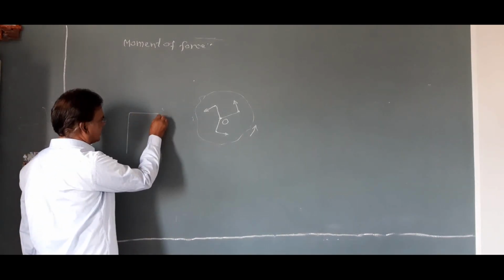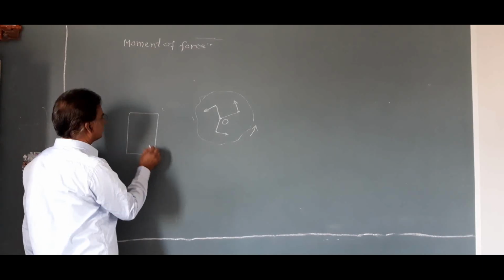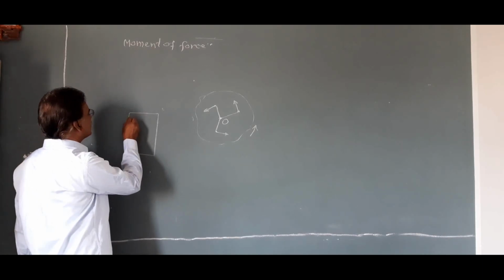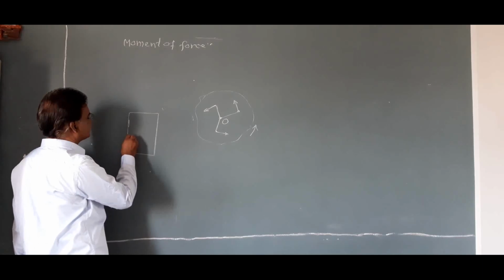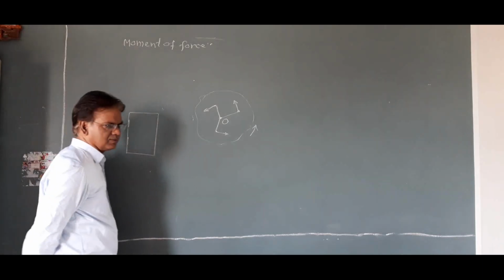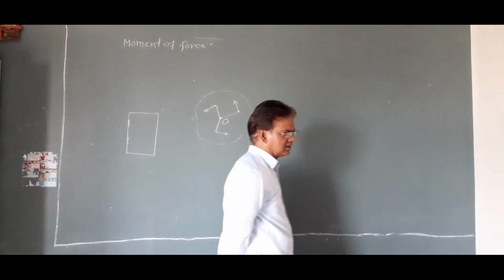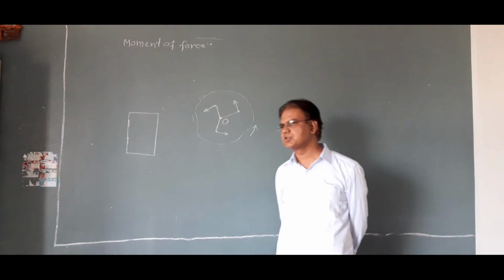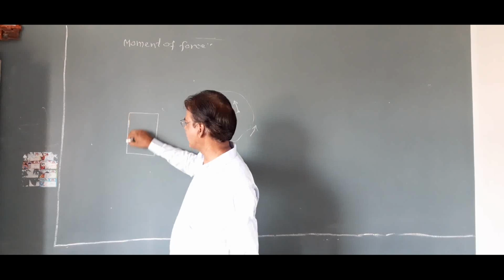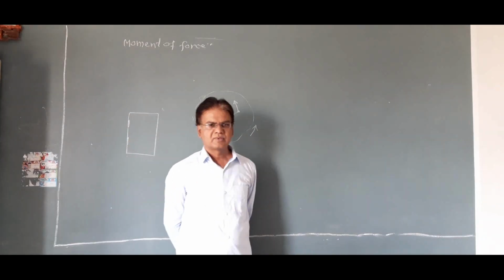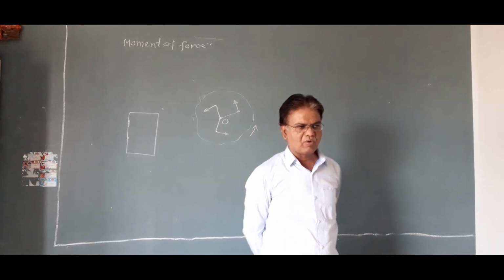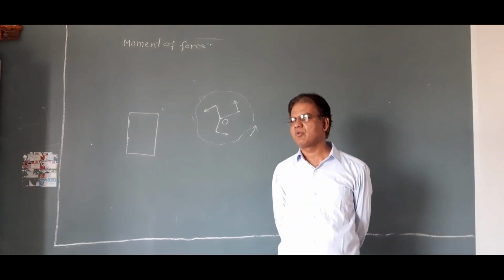Also, in day-to-day life, we have seen this example. If you consider a door, we know that the door rotates about an axis passing through the hinges. Here, these are the hinges. Here we can say that axis of rotation of this door is this line. And here we have to see about moment of force.